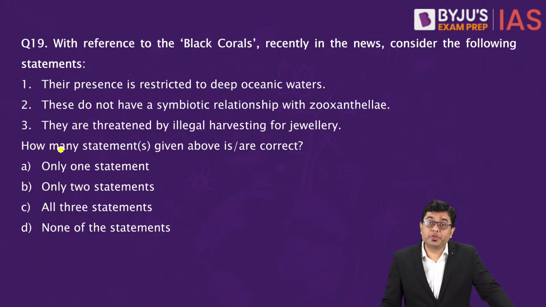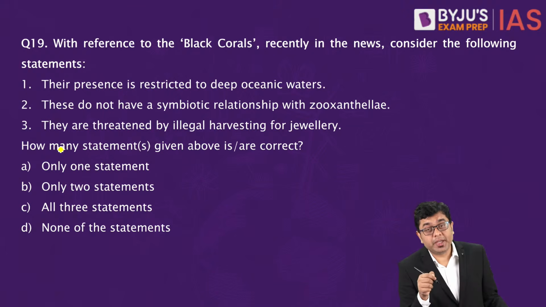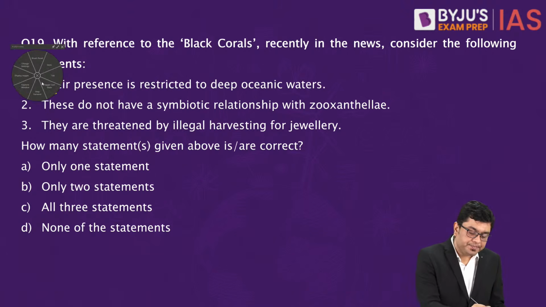Now, with reference to the black corals recently in news, consider the following statements. Their presence is restricted to deep oceanic waters. These do not have a symbiotic relationship with zooxanthellae. They are threatened by illegal harvesting for jewelry. How many statements given above is or are correct? So here, their presence is restricted to the deep oceanic waters. So this is going to be incorrect.